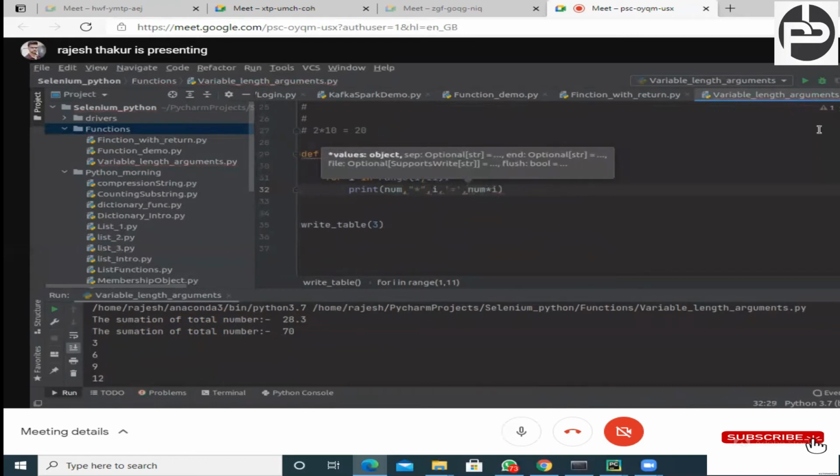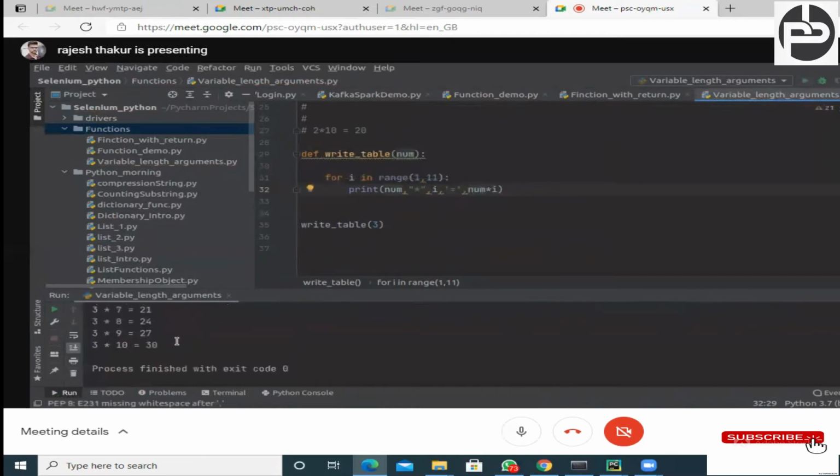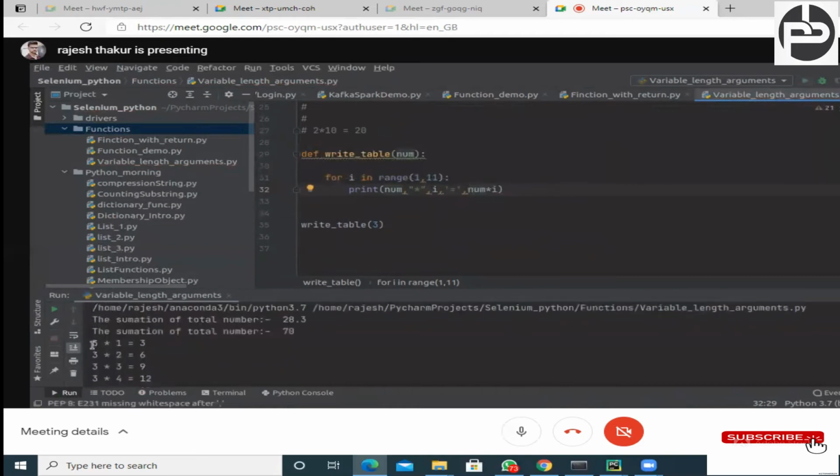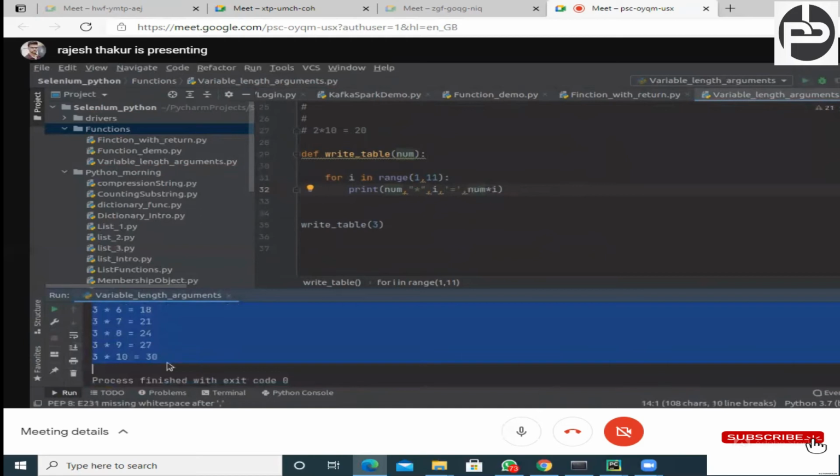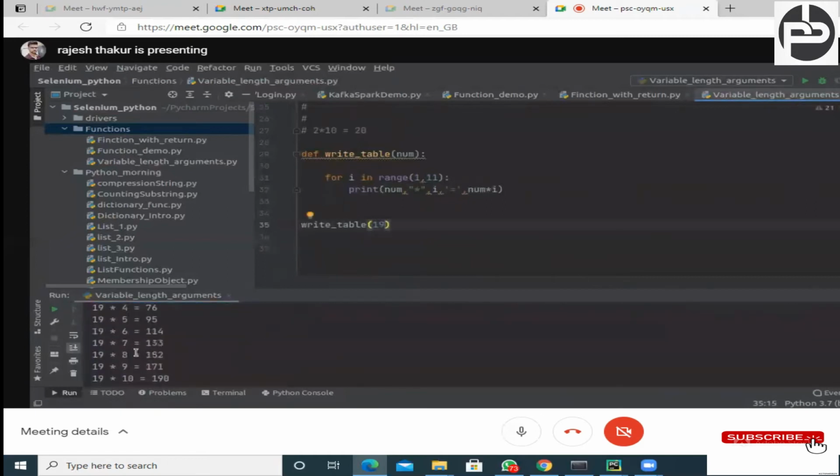Now let's see whether it is giving output or not. I can see my output is correct, and I wrote a complete program for you. Now you can pass any number, like the table of 19. I always used to forget the 19 table, to be frank. See, now I am able to get the table of 19.